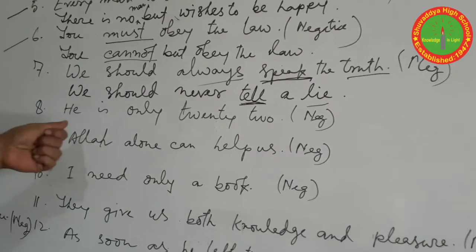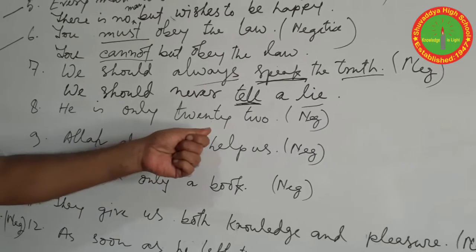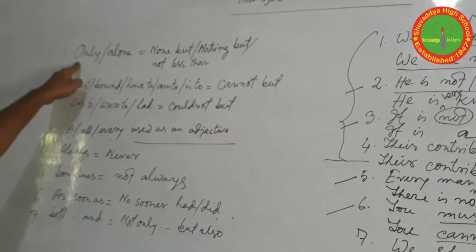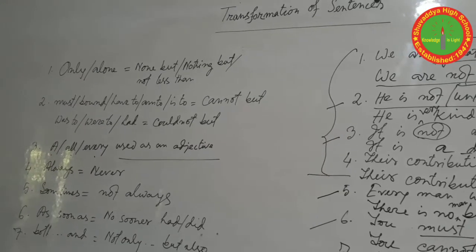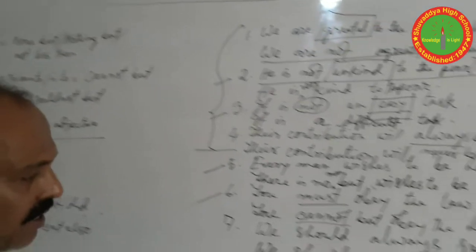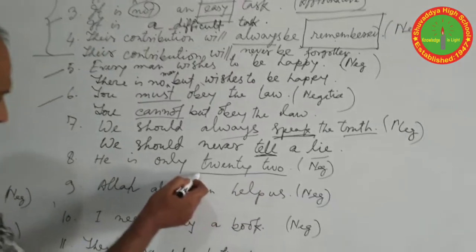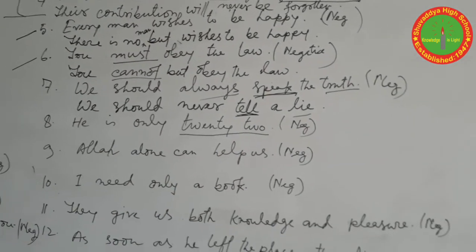Question number 8. He is only 22. There is the word only. If the only or alone refers to the number 22, it's a number. So what is the answer?